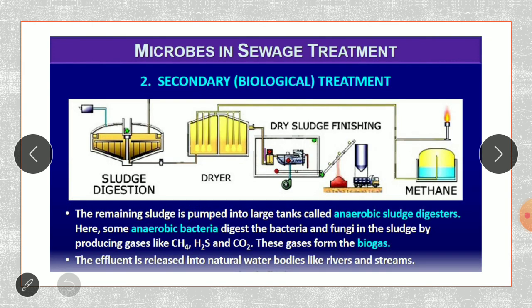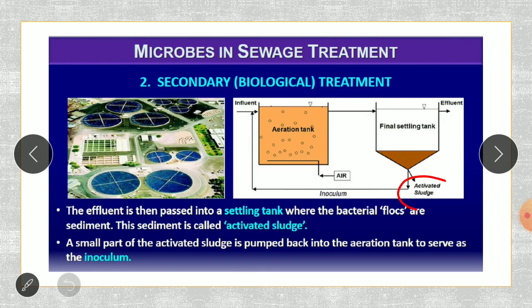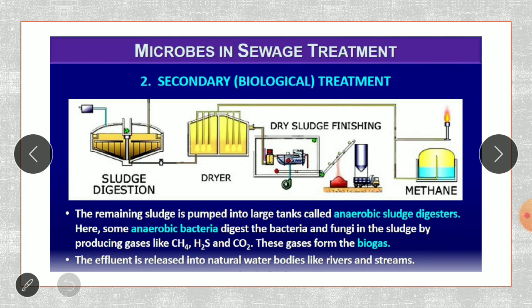Now, next what is happening? Let us see. So now the remaining sludge that is there is pumped into a large tank called anaerobic sludge digesters. So here, whatever sludge was removed, this activated sludge, only a little amount is taken. What happens to this remaining activated sludge? Let us see. So this remaining sludge is going to be pumped into a large tank called the anaerobic sludge digesters.